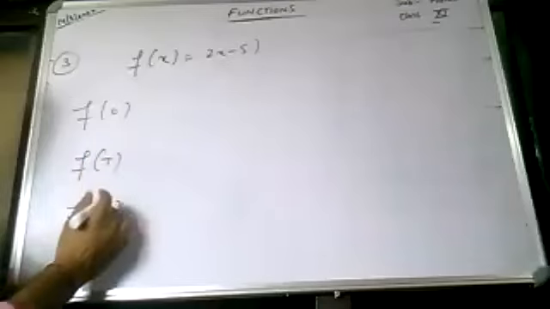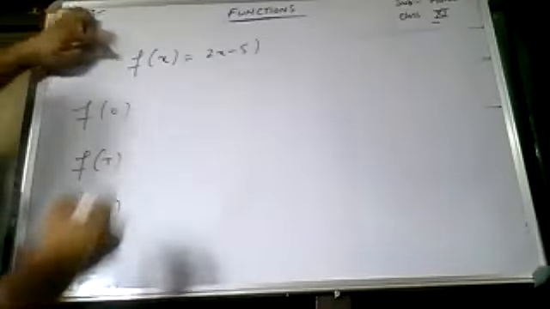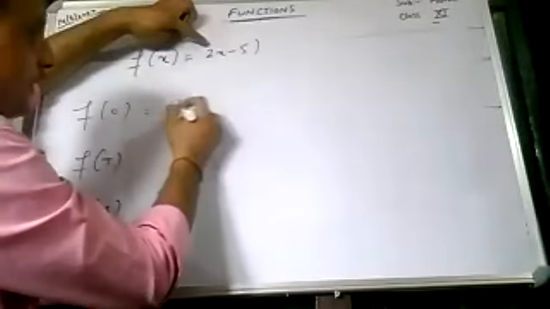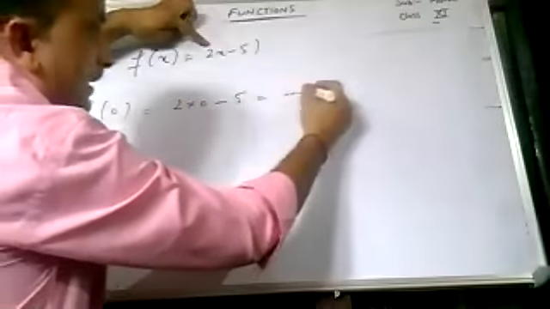Next question is, third question. Read it quickly, Maithili. A function f is defined by f(x) is equal to 2x minus 5. Write down the values of f(0), f(7), f(-3). So function is defined that f of x is equal to 2x minus 5. So x is equal to 0, so this is 2 into 0 minus 5. So what will the answer be? Minus 5.